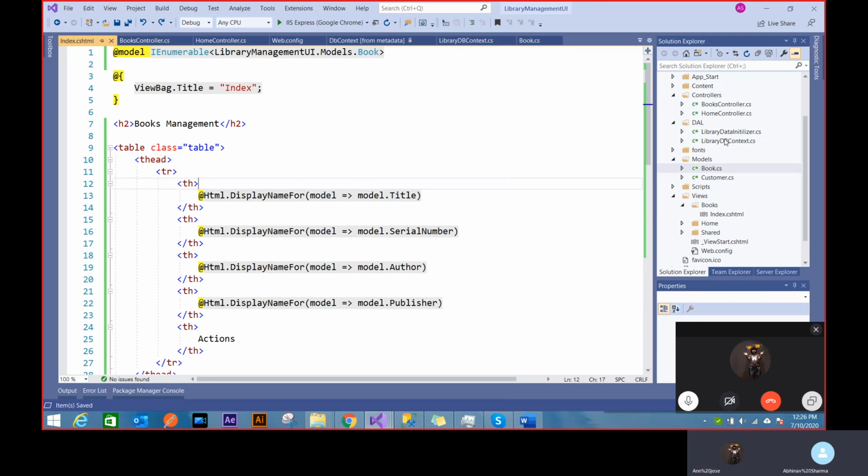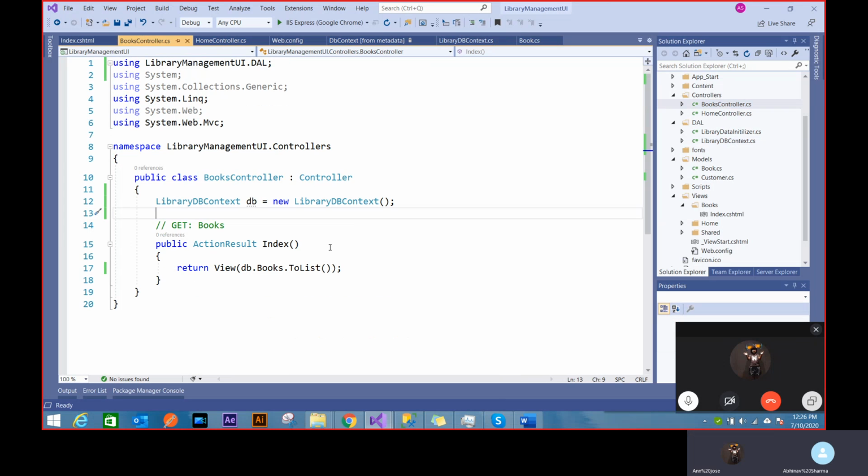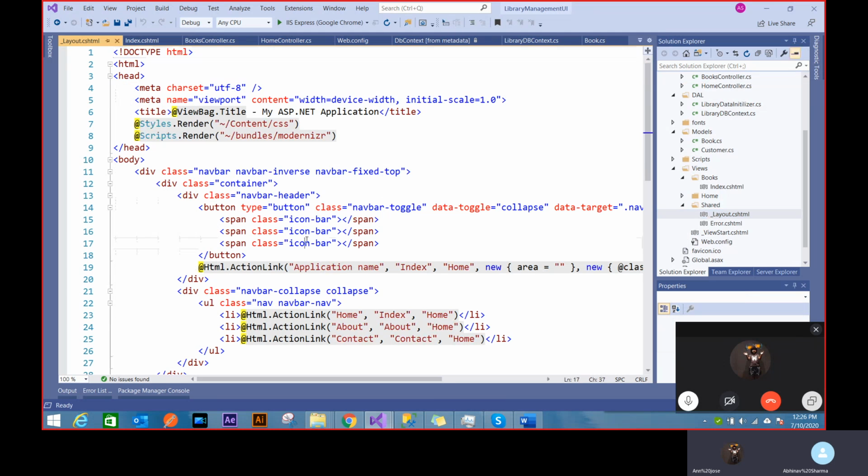And because I'm using this DB context inside my controller, except what I haven't done yet is my route is still not set to books, right? I have no way to reach books yet. I'll go to layout and I'll set my application name to be library management.